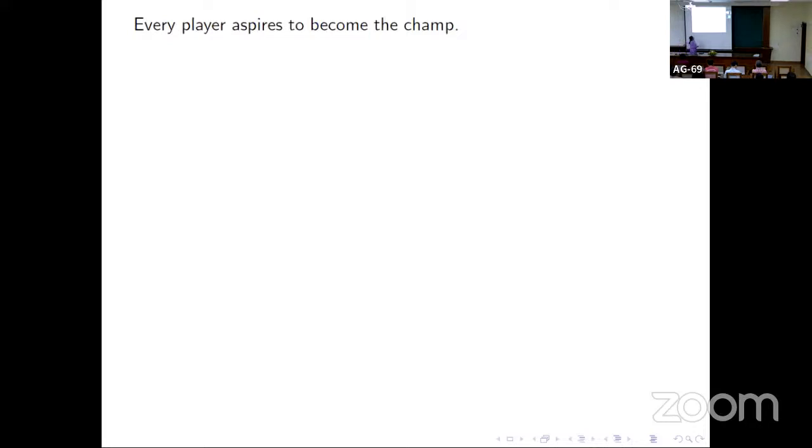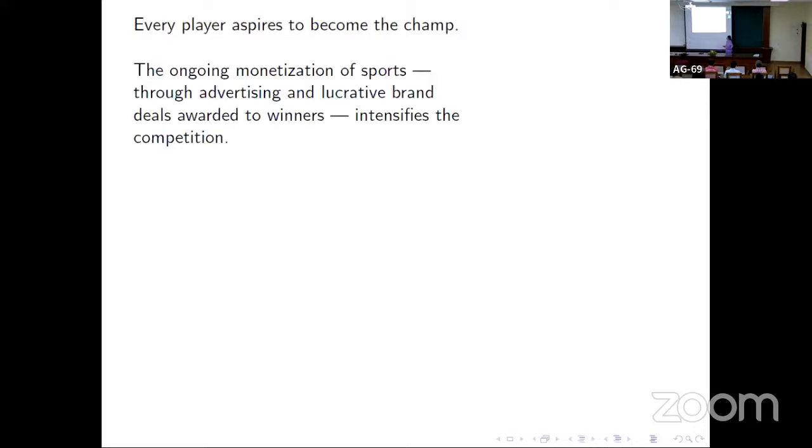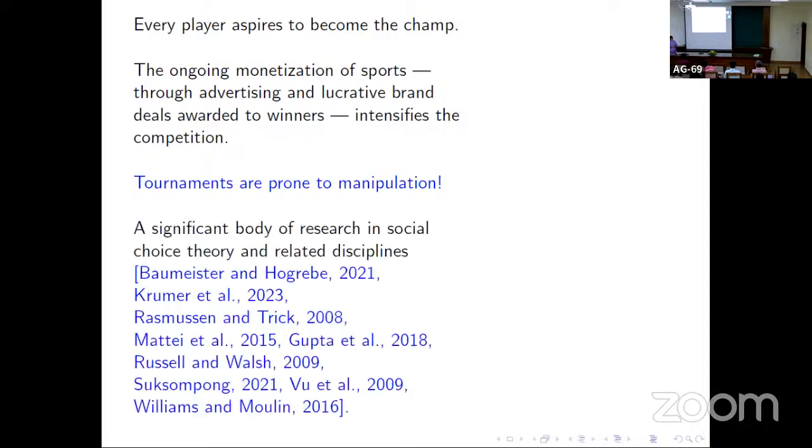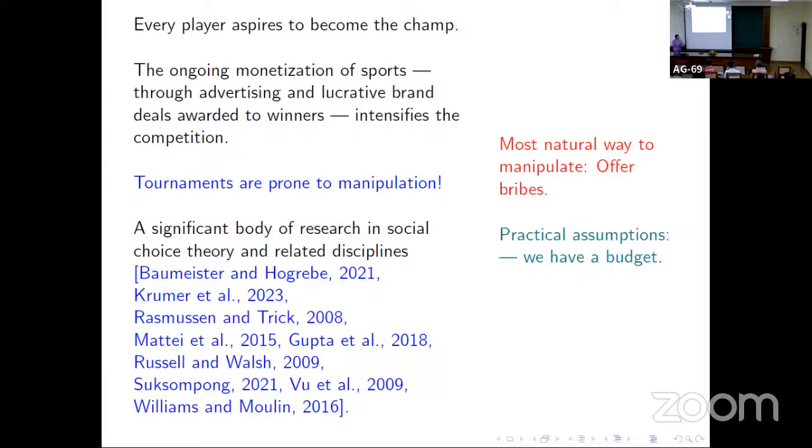Now note that every player wants to become the champ, right? With the rise of social media and ongoing monetization in sports, the stakes become too high, and it intensifies the competition. So what happens? Tournaments are prone to manipulation, and a significant body of research has already been done in computational social choice, where people study manipulation in tournaments. The most natural way to manipulate a tournament is to offer bribes. One practical assumption is that we have a budget. We cannot buy everyone if we want someone to win or lose.